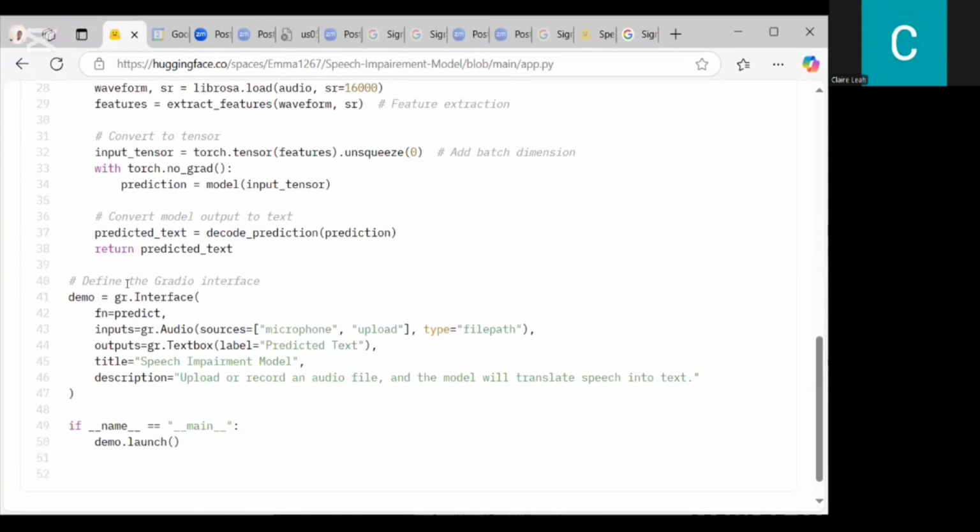So we also had to define the Gradio interface. So the demo was to define the Gradio interface. So we had to predict inputs. So we had the audio sources. So we have a microphone, and then you're going to upload voices to the microphone, and then the type is going to be a file path.